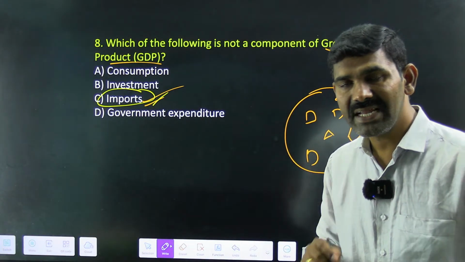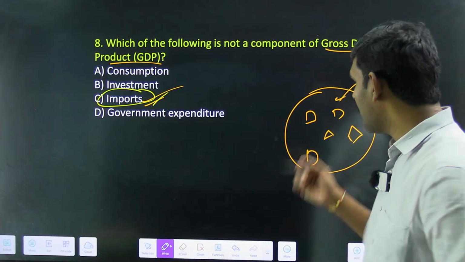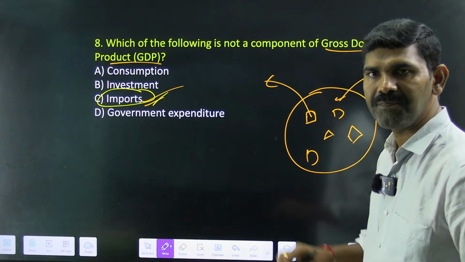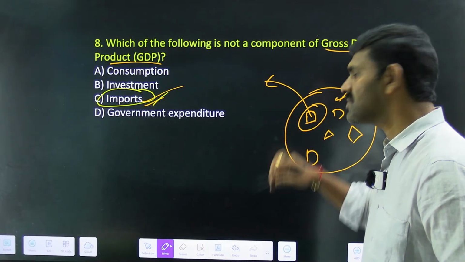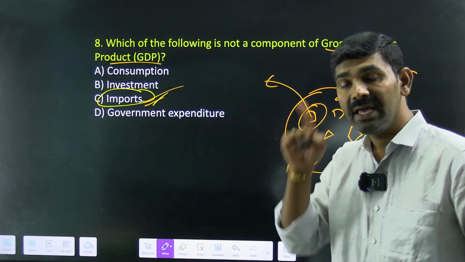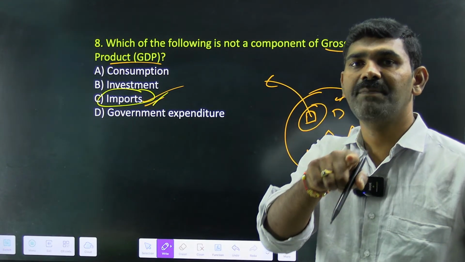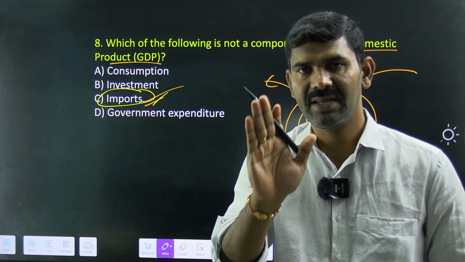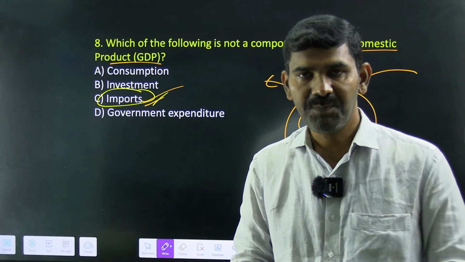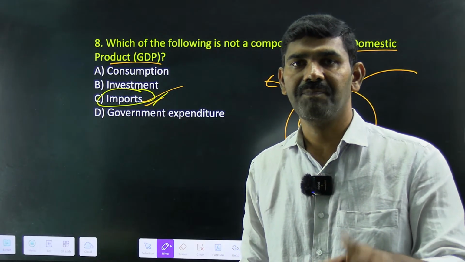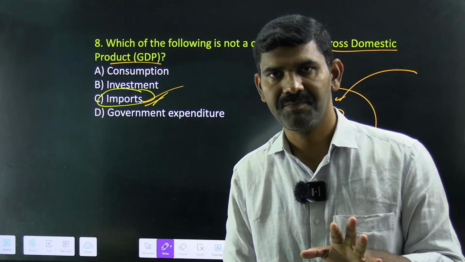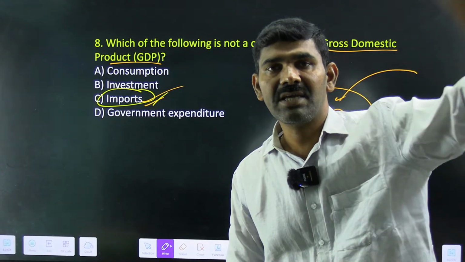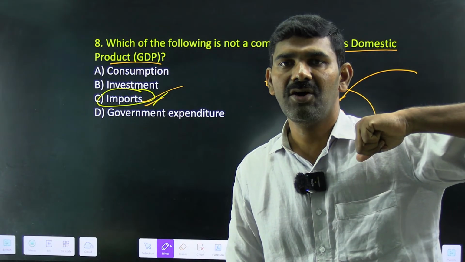But can you consider exports in GDP? Yes. Because you are producing something here and exporting it to another country, and you produced it within the boundary of the country. So exports can be accounted in GDP, but not imports. Very important. Exports mean you have produced inside the country and you get money out of it.